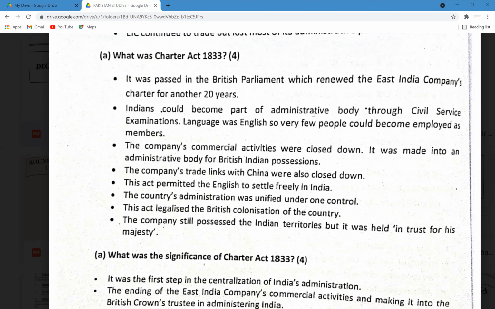Okay, now what the Charter Act of 1833 did was, it limited the power of EIC. It cut the trade links of EIC with China. It also closed down these commercial activities of the company.